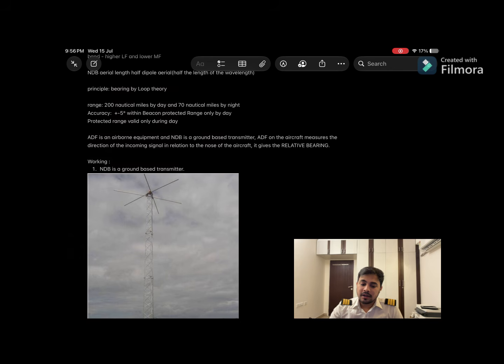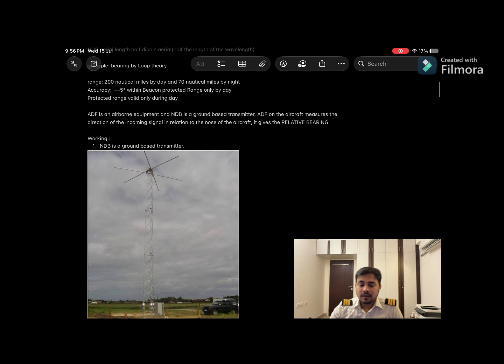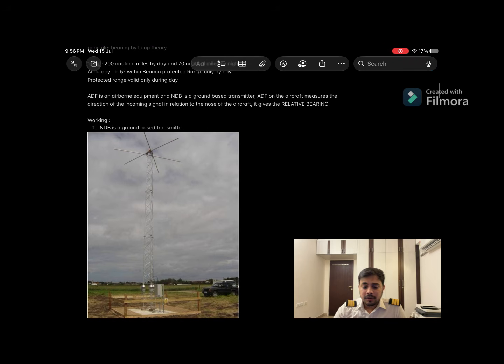The ADF is an airborne equipment and NDB is a ground-based transmitter. ADF is on the aircraft. It measures the direction of the incoming signal in relation to the nose of the aircraft. It gives the relative bearings. Let's read about the working of the NDB.